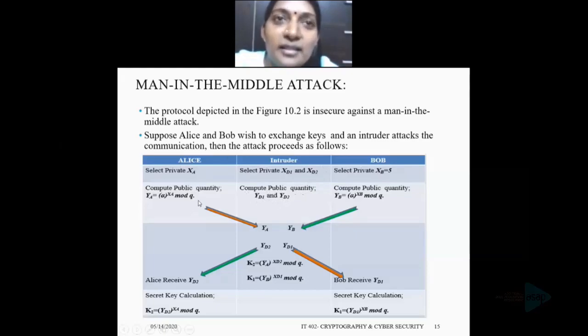Then suppose Alice transmits YA to Bob. What happens here is the intruder intercepts YA and instead of YA, he transmits YD1 to Bob.